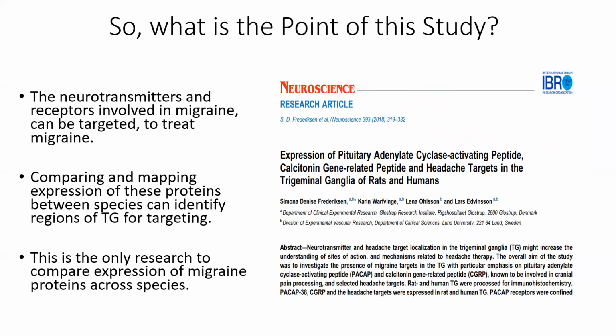In addition, this is the only research so far that compares the expression of migraine proteins across 2 different species. This can potentially allow researchers to identify the translational value of studying neuropeptides in rats, right? If the expression results are similar, findings from rodent studies of neuropeptides could have some clinical value in humans, for instance.